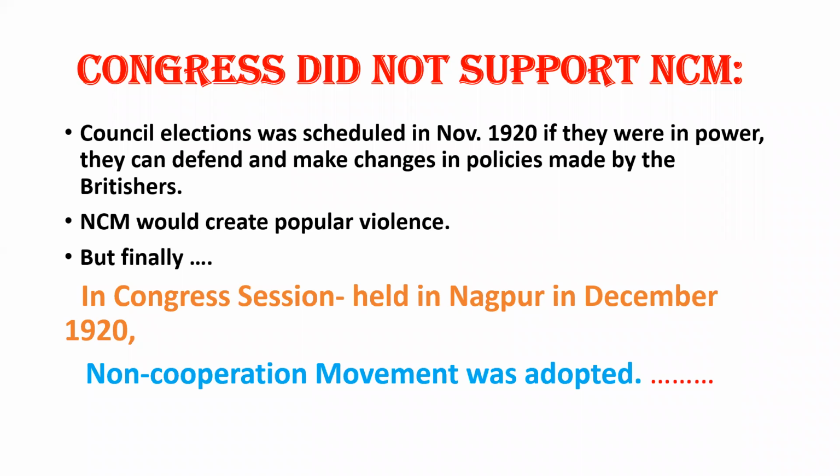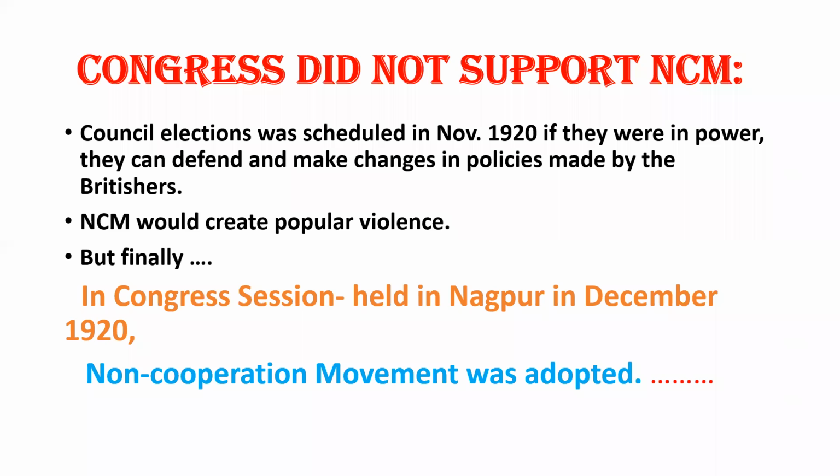If they were part of this council, they could protest against it, so that whatever law is made, it can be protested and stopped if it is illegal or against Indians. So that's why they wanted to participate in the council election, which was held during November 1920.